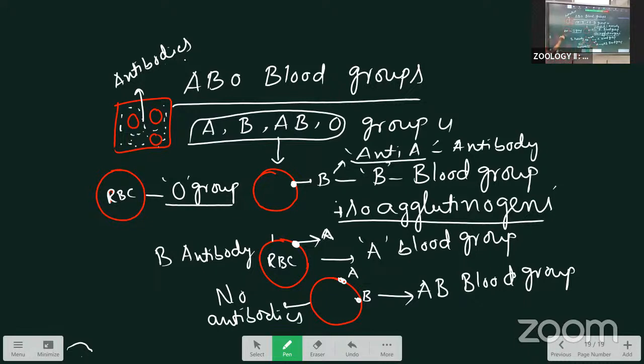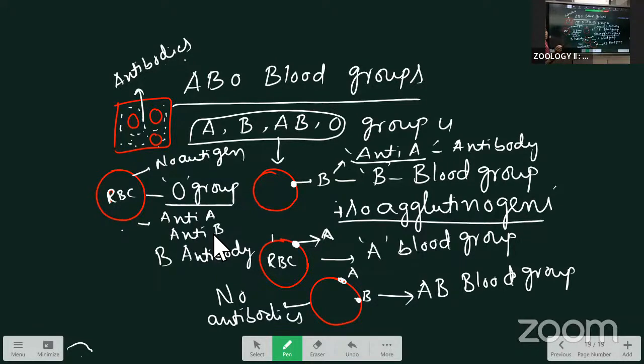Next, what about the O group? On the surface of the RBC of the O group, no antigens are present. Antigen and antibody are different. Here, which antibodies are present in the plasma? Both anti-A and anti-B antibody, both of them. Every time I add anti, that is an antibody. Normally, when I write it without anti, we call it an antigen. Like this, the blood groups are mainly categorized by the presence and absence of the antigens.